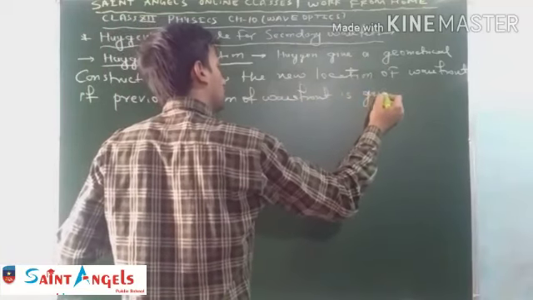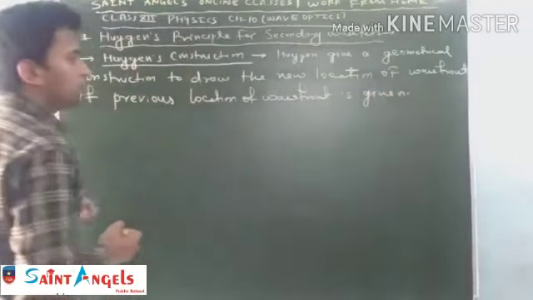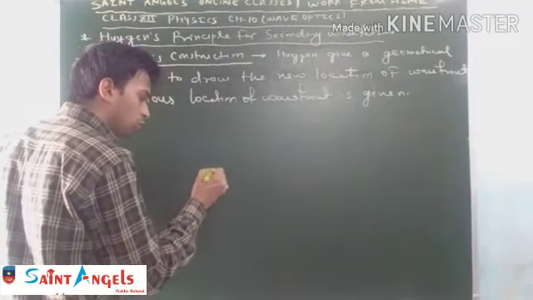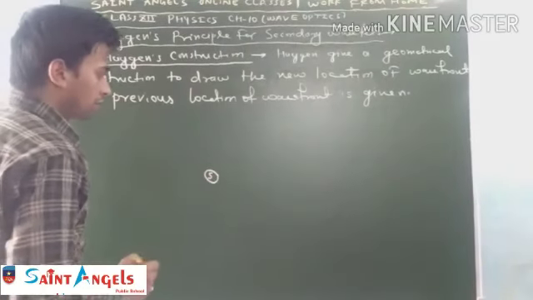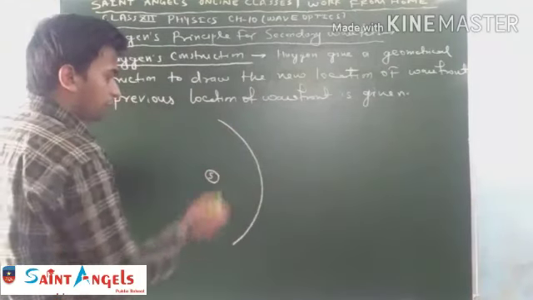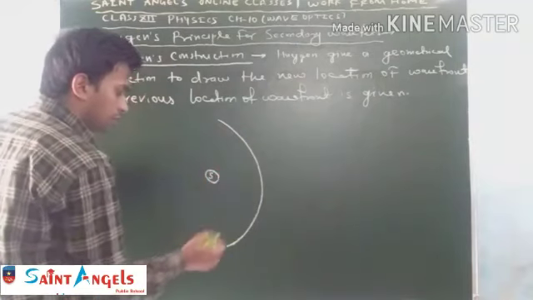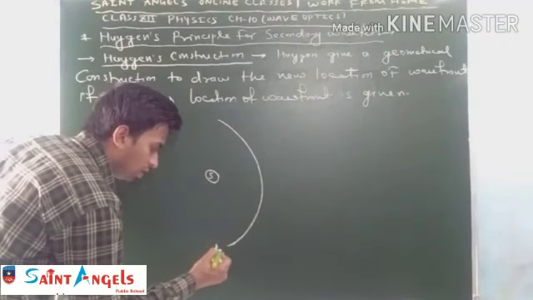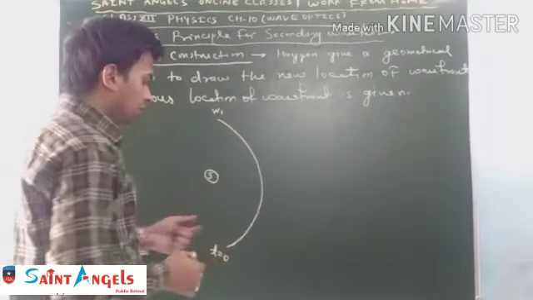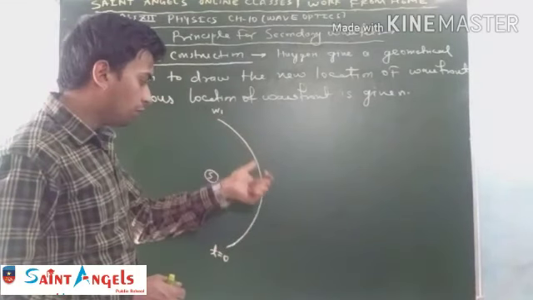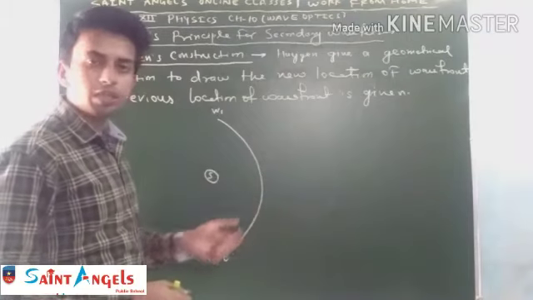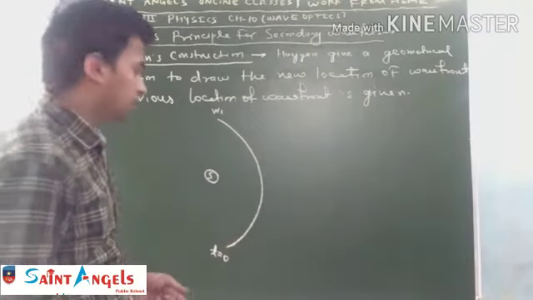So student, to understand the Huygens construction, consider a spherical source of light S, and initially the spherical wavefront produced by the source S at t equal to 0 is W1. Now we have to draw the new location of this wavefront after any period of time, that is after 2 seconds, after 3 seconds, or any time t.